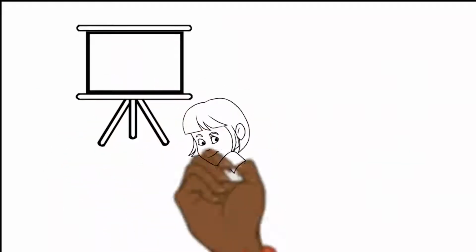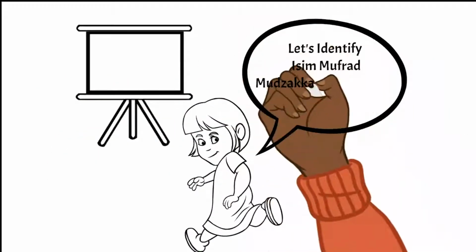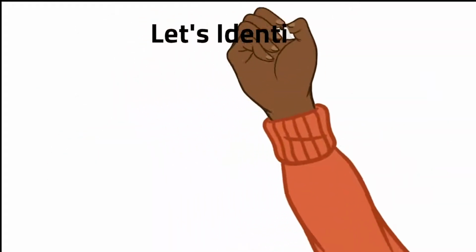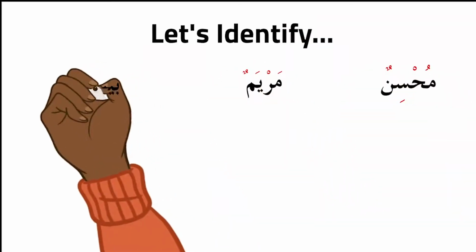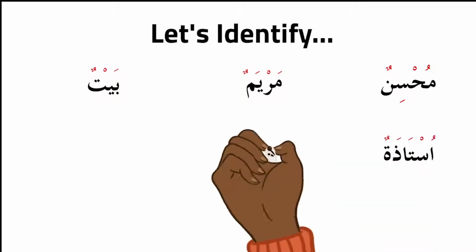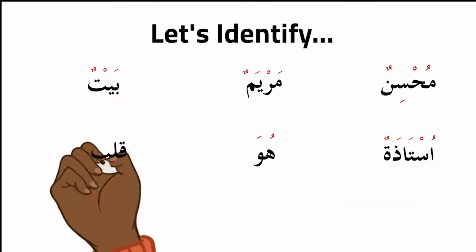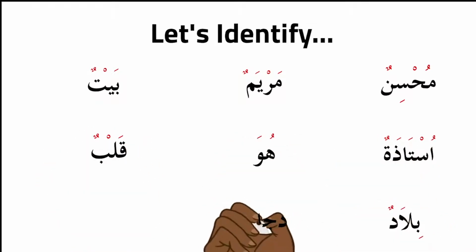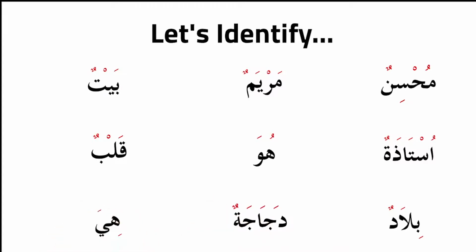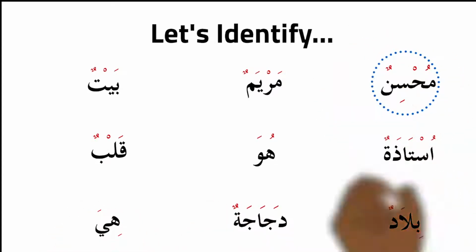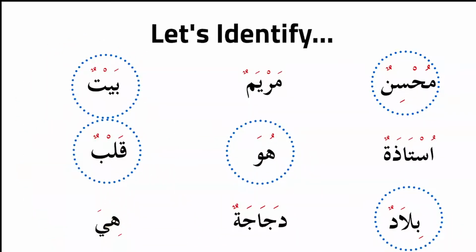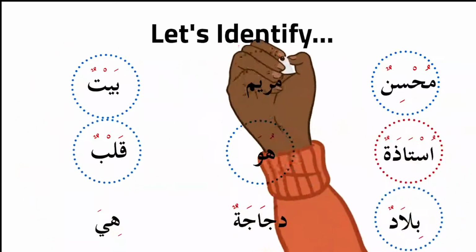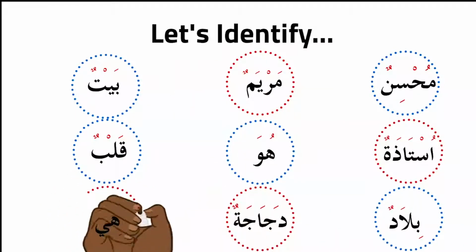Let's identify Isim Mufrad Mudzakkar and Muannath. Let's identify Isim Mufrad Mudzakkar first in blue, then Muannath in red. محسن، بلاد، هو، بيت، قلب، أستاذة، مريم، دجاجة، هي.